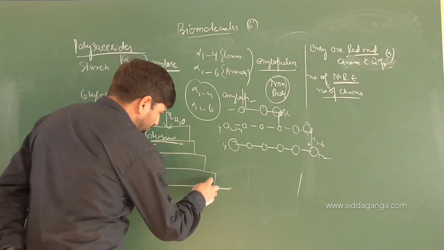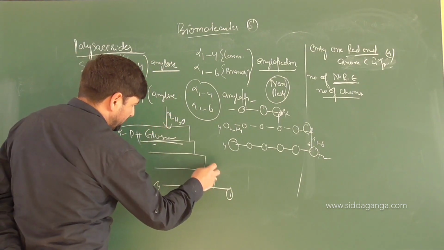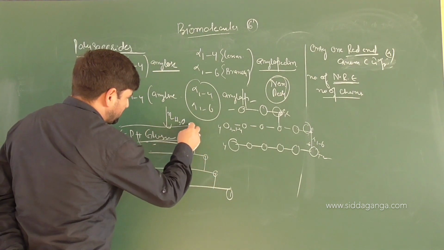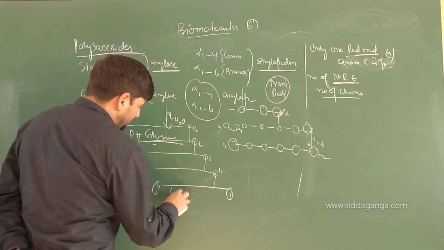So on and so forth. So which end is this? This is 1. This one is 4. 1 is used here, 1 used here, because this is a 1,6 link, 1,6 link, 1,6 link. And the links here are 1,4.